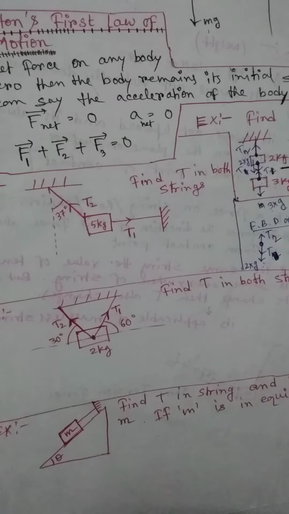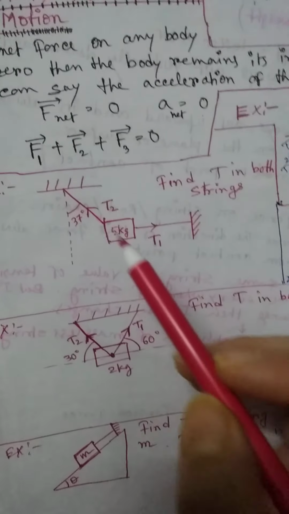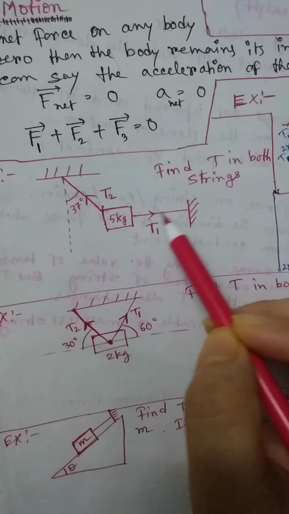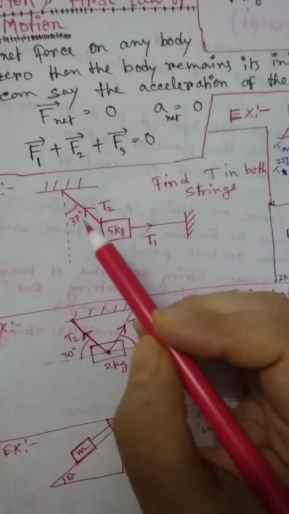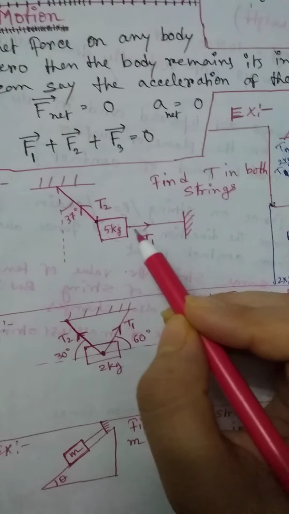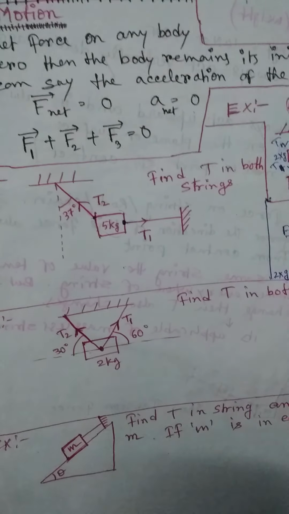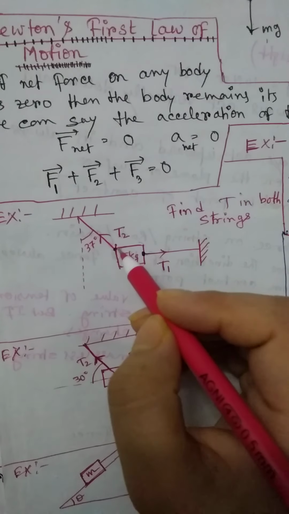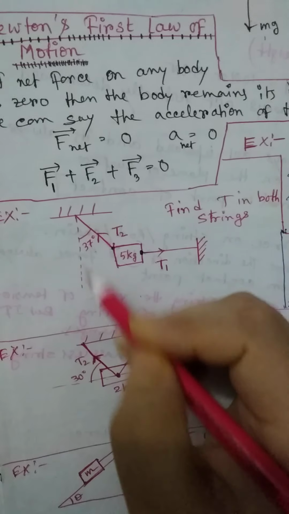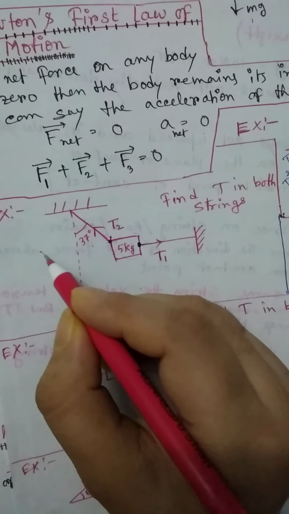Okay, this is another question. In this question, this is the string, this is the body, and this is another string. That means the tension force from this contact point is along this side, which is T2, and for this contact point the tension force is along this side. You can see here, this tension force makes a 37-degree angle with this vertical line.